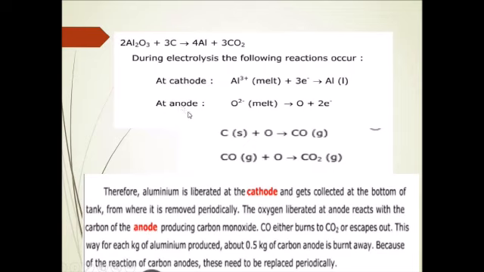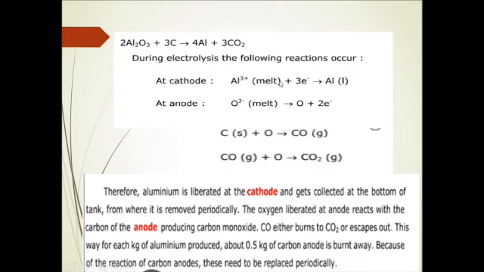What happens at cathode and anode? At anode oxidation takes place. At cathode, reduction takes place. This oxygen ion, that is O2- ion, undergoes oxidation. Once it undergoes oxidation over here, it loses electrons. These electrons will move towards cathode, where there are aluminium ions.